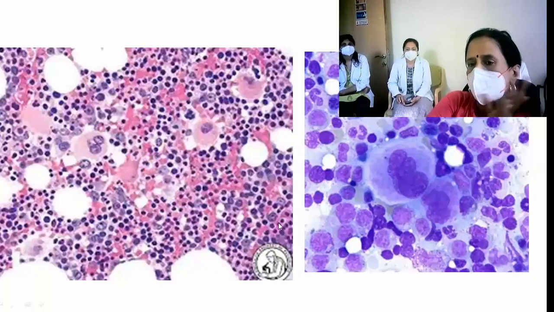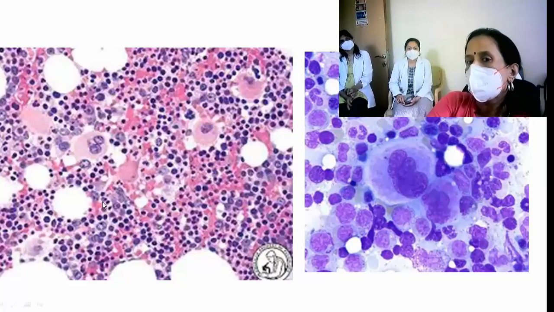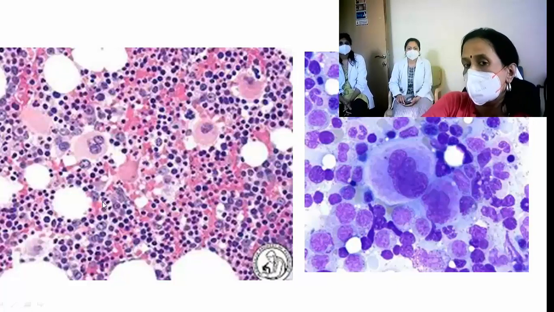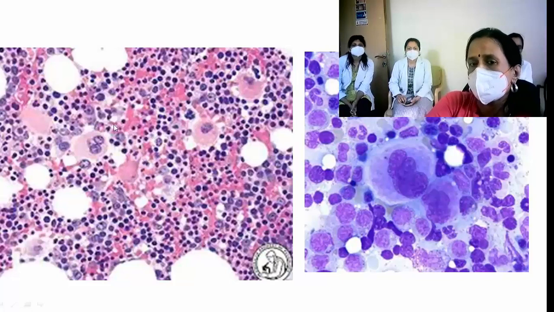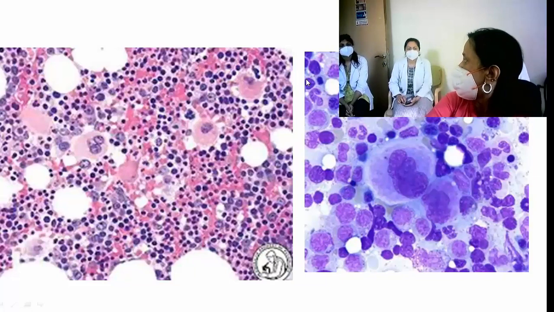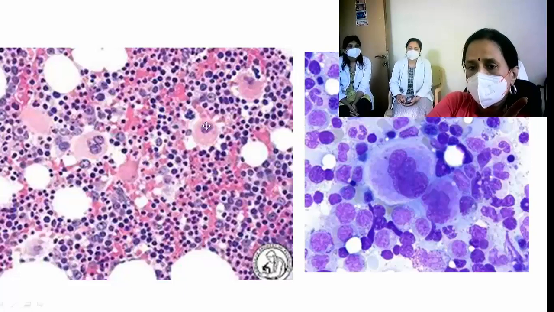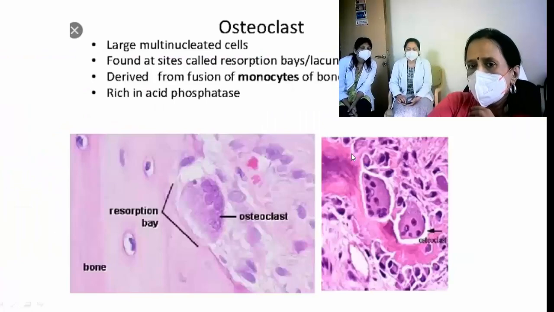Now let us talk about the physiological giant cells. Are there a few giant cells which are normally present in the body? Yes, there are. So this is a bone marrow biopsy. What are these cells? Bone marrow megakaryocytes. That's a normal giant cell. Yeah, so these are megakaryocytes in bone marrow aspiration. So giant cells. You can see the lobated nucleus.